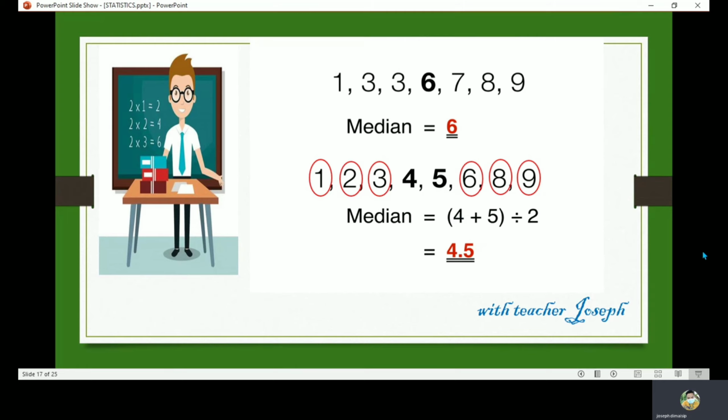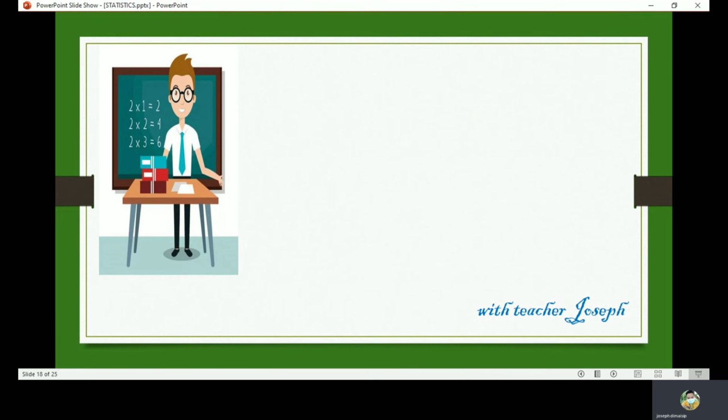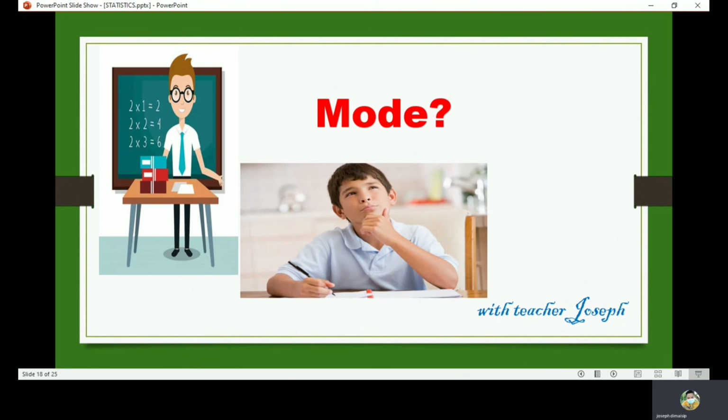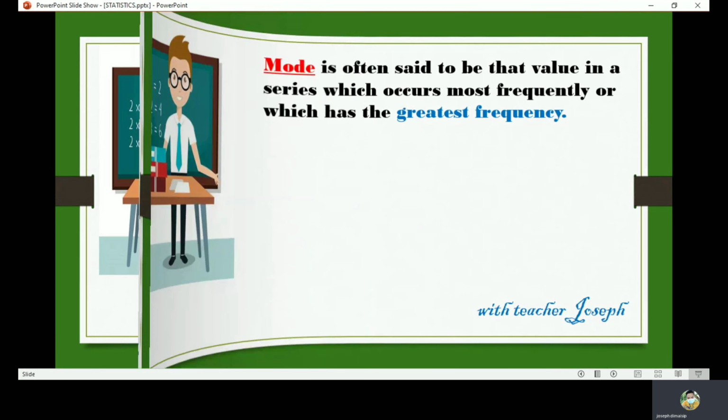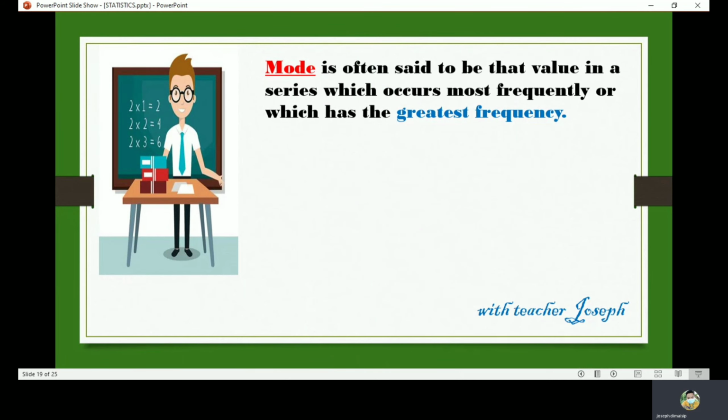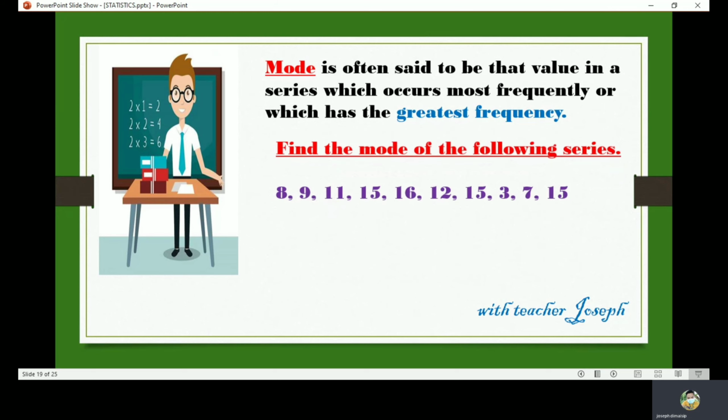Okay, so now let us talk about the third one, which is the mode. So what do you mean by mode? The mode is often said to be that value in a series which occurs most frequently or which has the greatest frequency. So there's an example here.